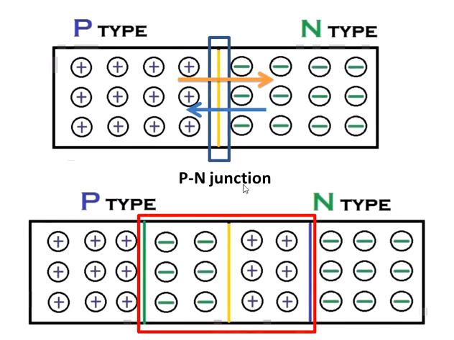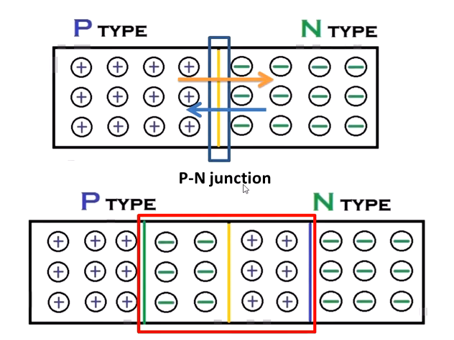So the region towards N-type material will get the positive charge, and towards P-type material we will get negative charge. This region is called as a depletion region. Because of this potential difference, we get a barrier potential. For silicon it is 0.7.